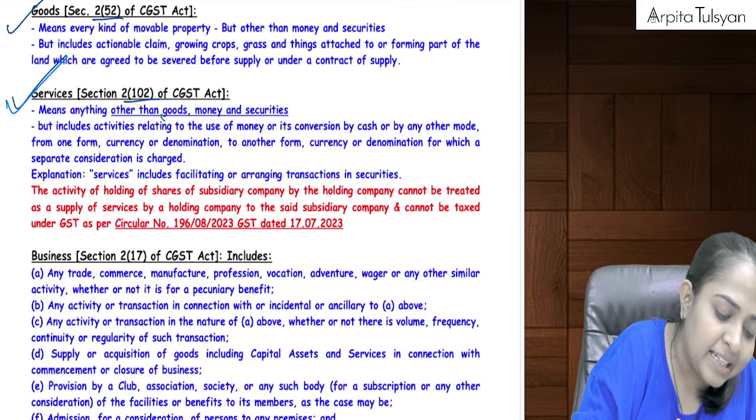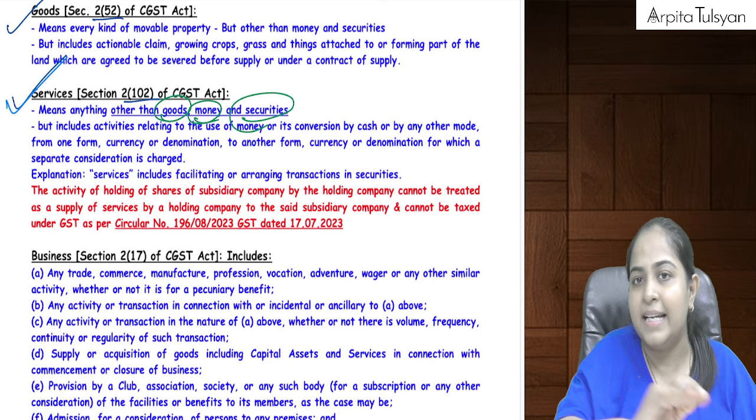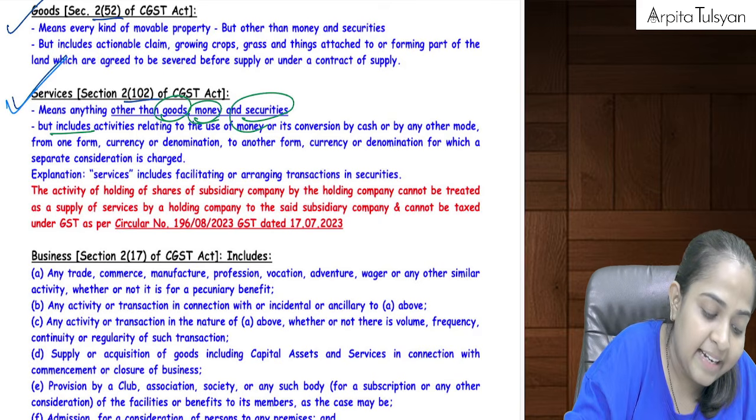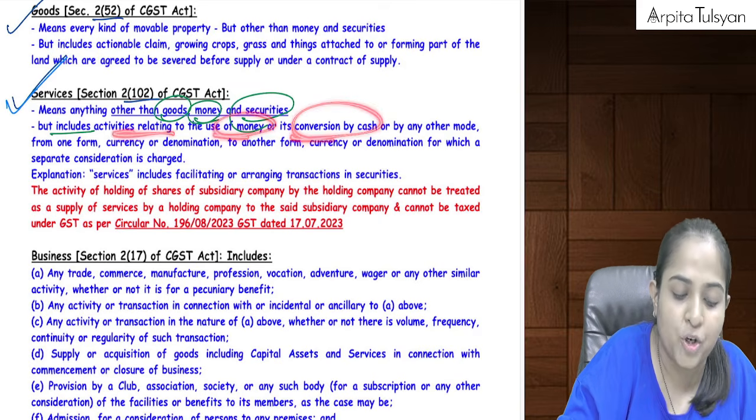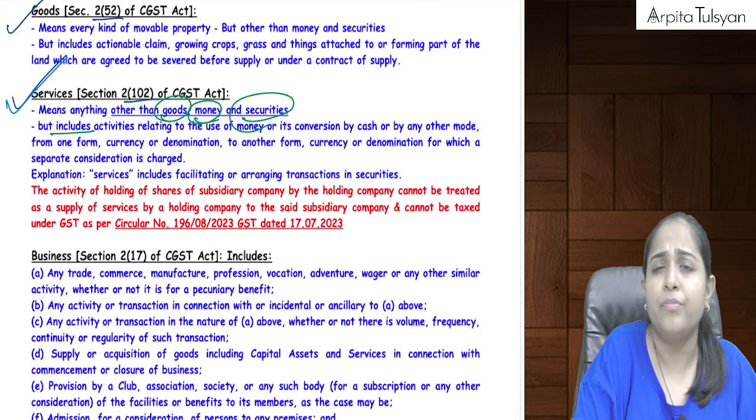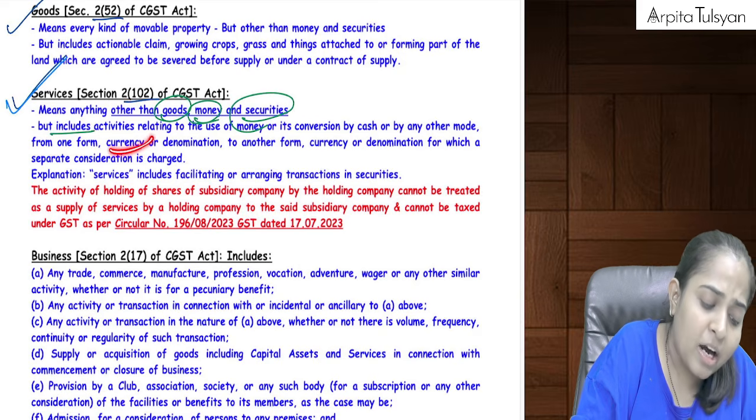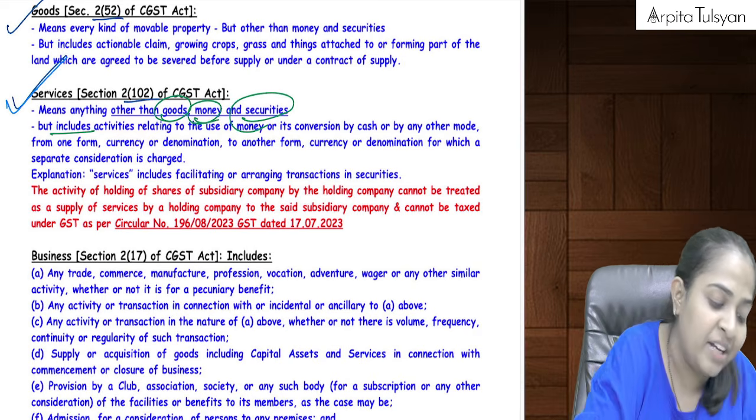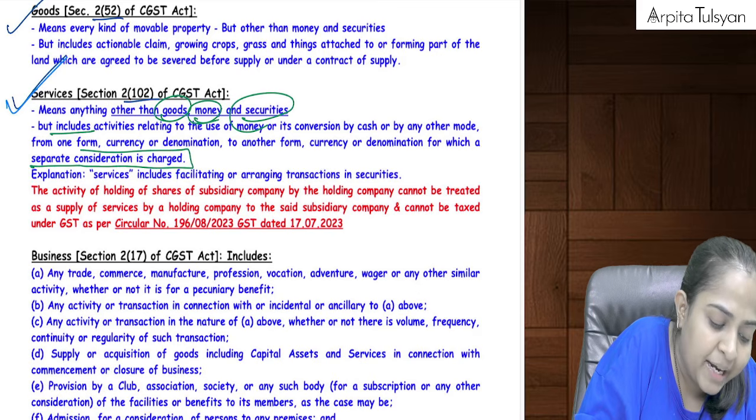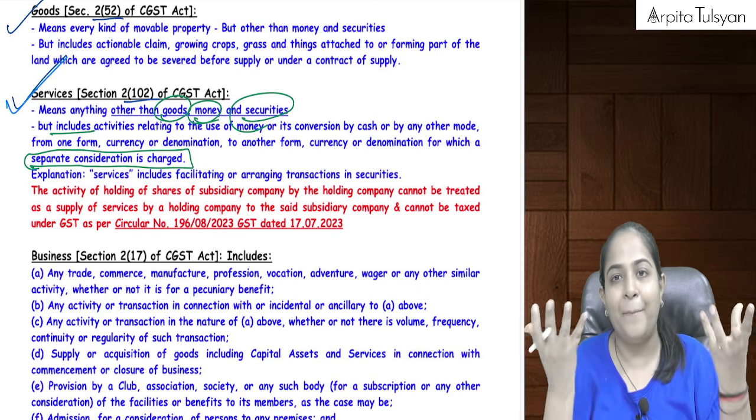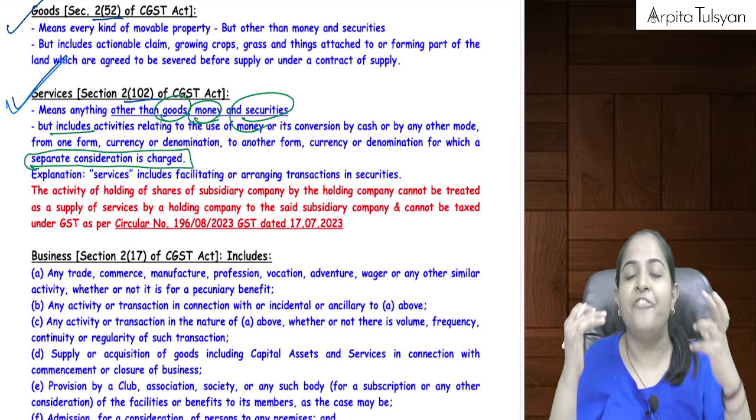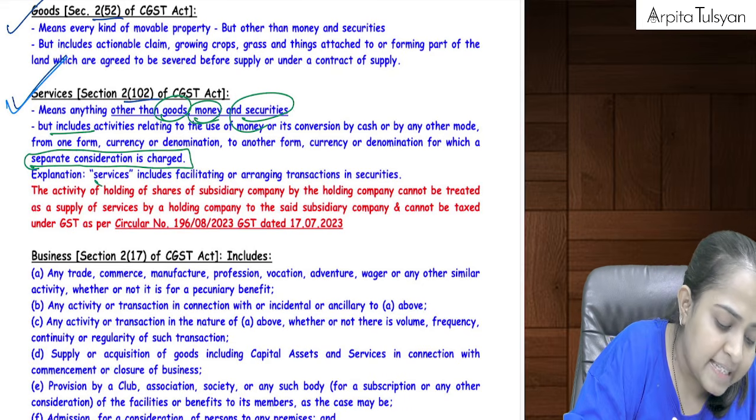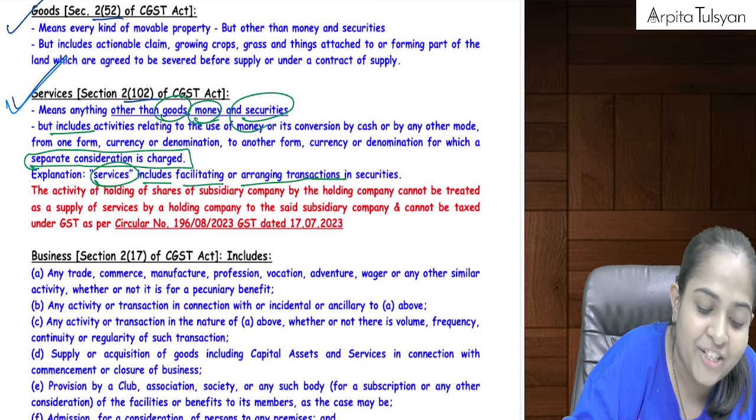So see what definition they are telling. Anything other than goods, anything other than money and anything other than securities, that we have understood. But it includes activities relating to use of money or its conversion by cash or by any other mode from one form, currency or denomination to another form, currency or denomination, for which, very very important line, a separate consideration is charged. Means he is helping me to do some conversion for which a separate consideration is going to be charged. Yes, and services include facilitating or arranging transactions in securities.